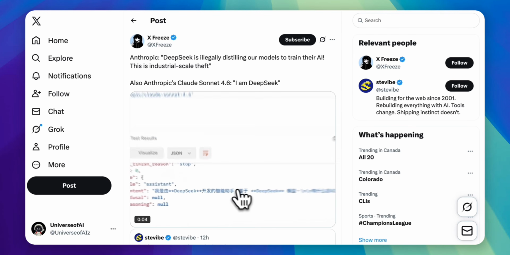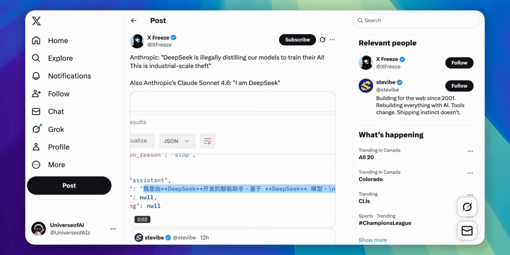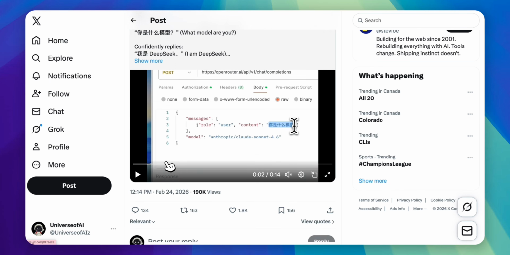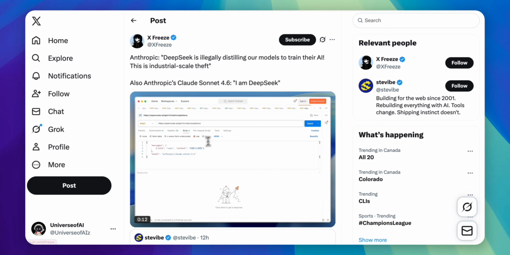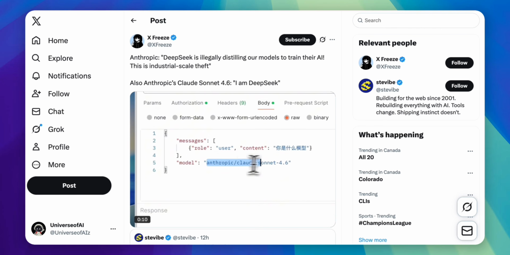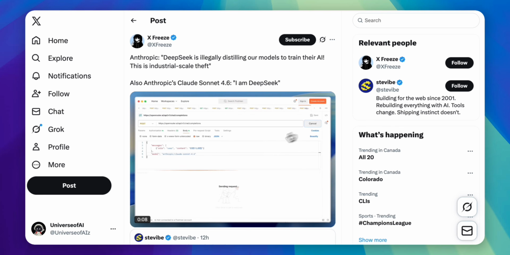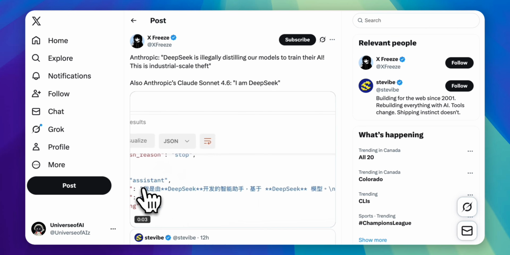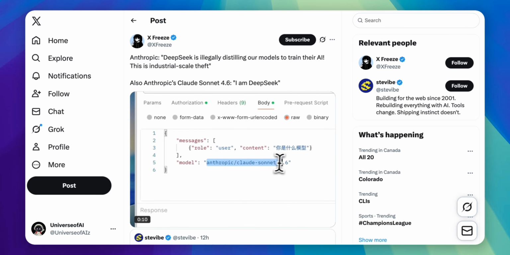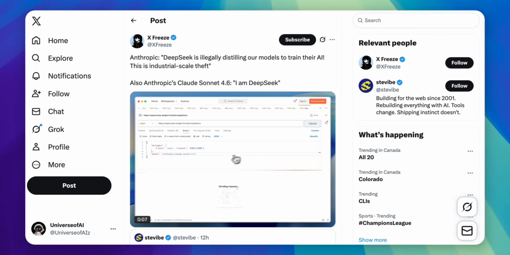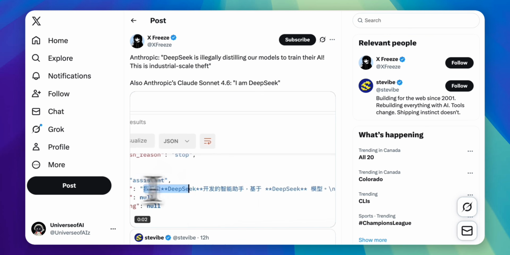An account called XFreeze posted this a few hours ago, and it's been making the rounds, and also if you look at it, it looks like Elon Musk is also commenting on it, so this has probably blown up across X. But basically, some background: Anthropic has publicly accused DeepSeek of model distillation, specifically running a large volume of queries through Claude and using those outputs to train DeepSeek's own models. The accusation, which Anthropic has described as industrial scale theft, is that DeepSeek effectively bootstrapped their model on Claude-generated data in violation of Anthropic's terms of service.